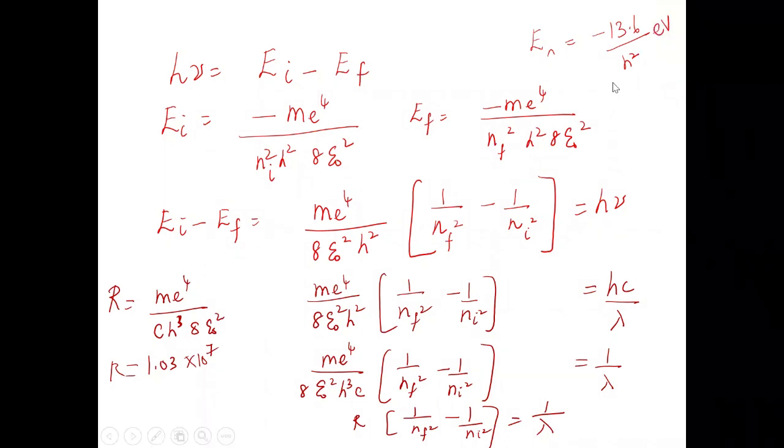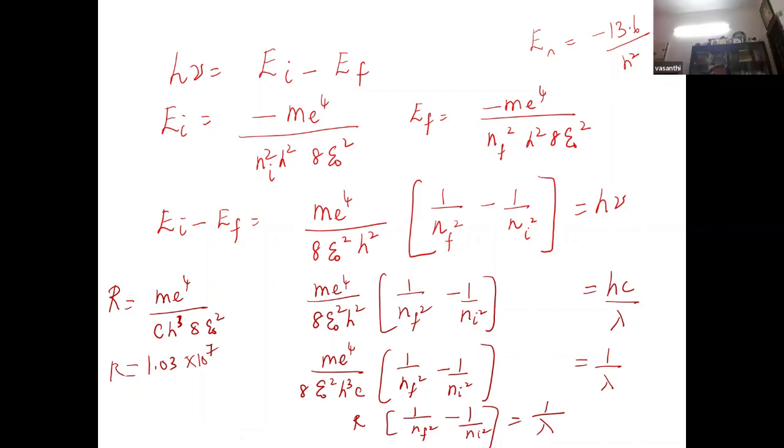Like gravitational potential energy, even the total energy of a planet is negative. Otherwise, the planets would all fly away from the sun, isn't it? Any attractive force will lead to negative energy. So what is ionization energy? Ionization energy for hydrogen is plus 13.6 electron volt. It is the energy required to remove an electron from the ground state of hydrogen. That is ionization energy.